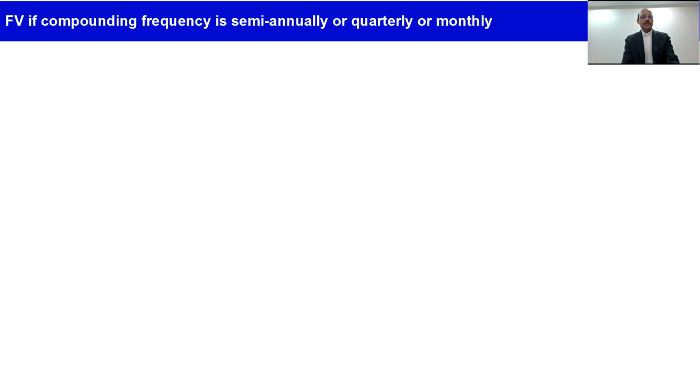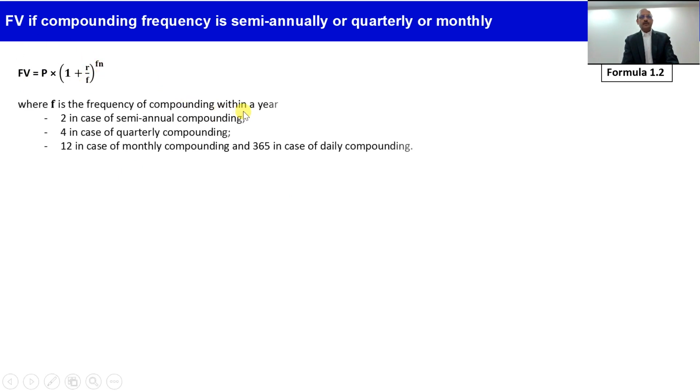Now let's understand what happens if the compounding frequency is semi-annual, quarterly or monthly, not annual. In that case, the concept remains the same, except in the compounding formula, the R, which was the rate of interest, gets divided by the frequency, and the power n becomes f times n, where f is the frequency of compounding within a year. For example, if there is semi-annual compounding, f becomes 2. If there is quarterly compounding, f becomes 4. If it is monthly compounding, f is 12. And in case of daily compounding, f becomes 365.